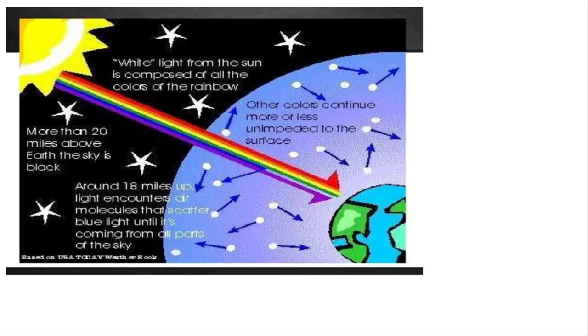So this is the phenomenon of scattering of light. Here you can observe that because red has a longer wavelength, it will move at a faster rate and there is no scattering. Only blue color light will get more scattering. Where will it get scattered? About 18 miles up, light enters the air molecules that scatter the blue light until it is coming from all parts of the sky. Here this is a vacuum where the light rays pass in a straight line direction. Clear guys?